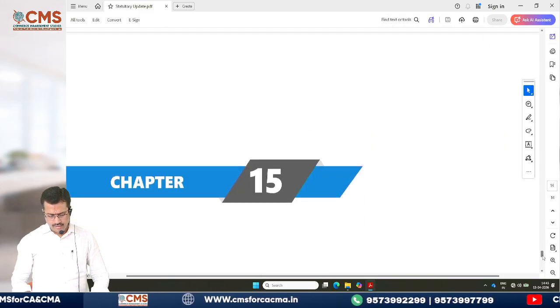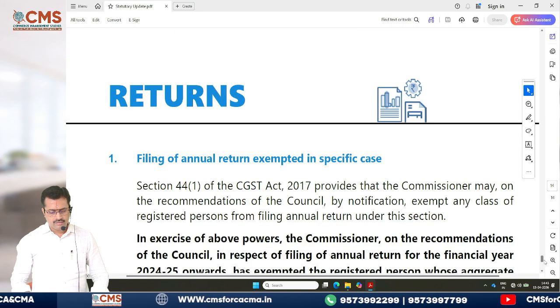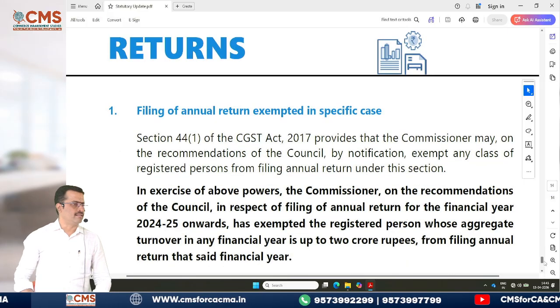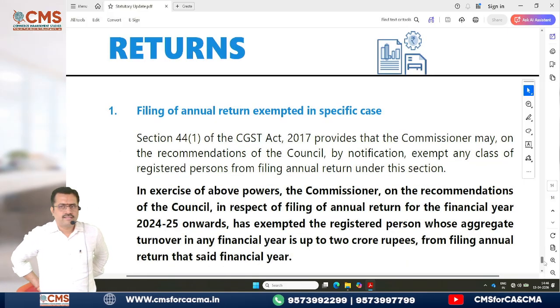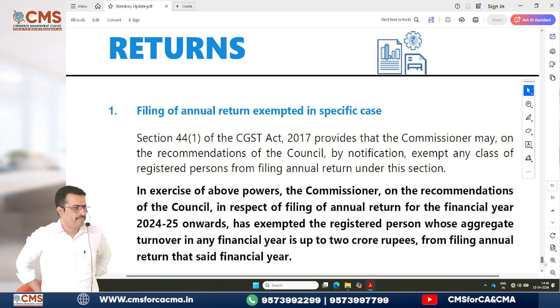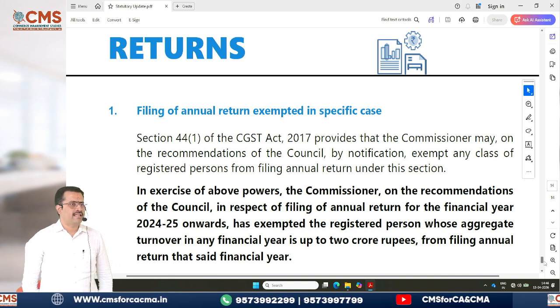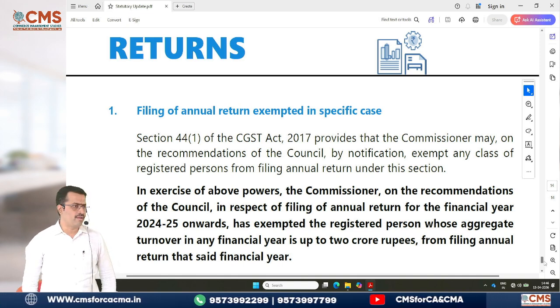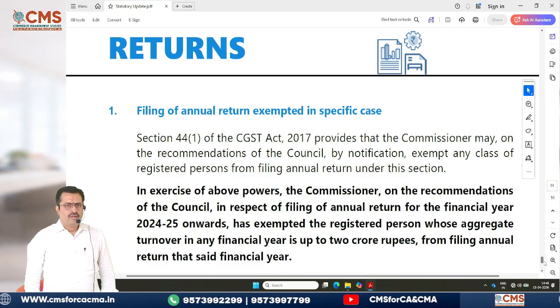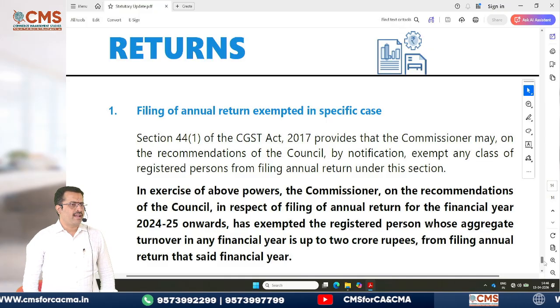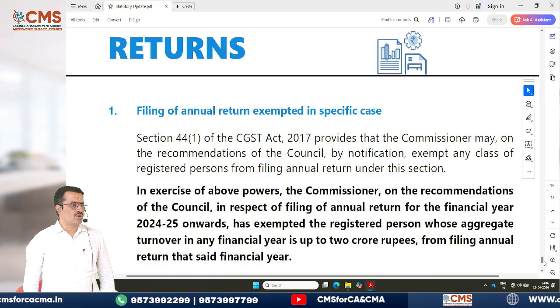Then comes your last one. In GST returns, if you remember, we have something called the annual return. Yes, the annual return has to be filed when the turnover in the preceding financial year exceeds 2 crore.